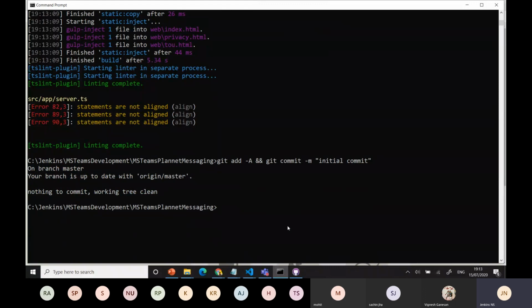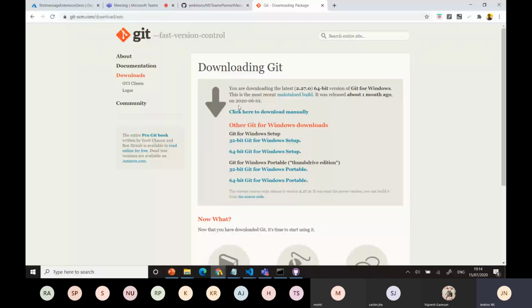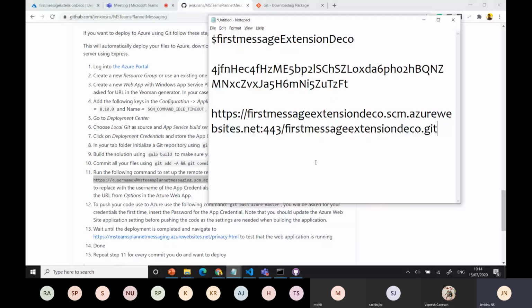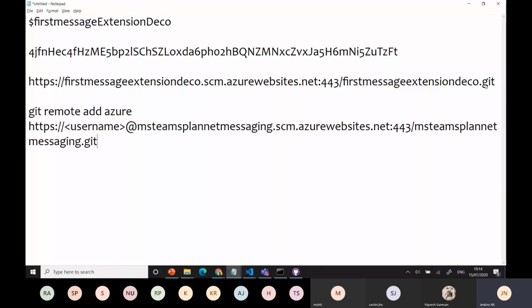Then what to do is you need to make your command to bring like this. Here you have this URL, you can copy that from Azure itself. Okay, copy this from line number 11. Go here, I make it the URL. This URL you need to modify.